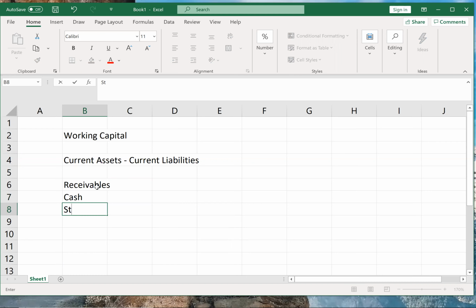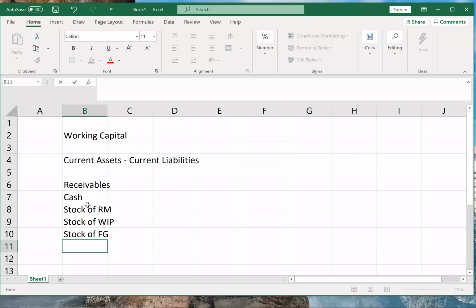Then comes stock. Stock will be important over here because we will bifurcate the stock into three parts: stock of raw material, stock of work in progress (WIP), and stock of finished goods. So inventory will be divided into three parts: raw material, WIP, and finished goods.